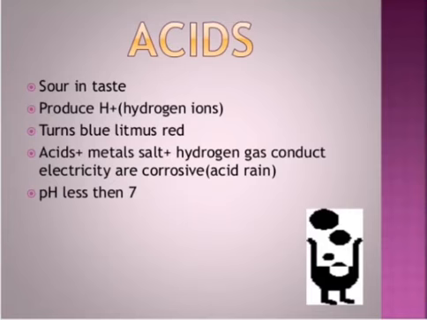First is sour in taste, which means acids taste sour. They produce hydrogen ions, turn blue litmus red, and acid plus metal gives salt plus hydrogen gas. They conduct electricity and are corrosive, which is seen in acid rain. The pH level is less than 7.